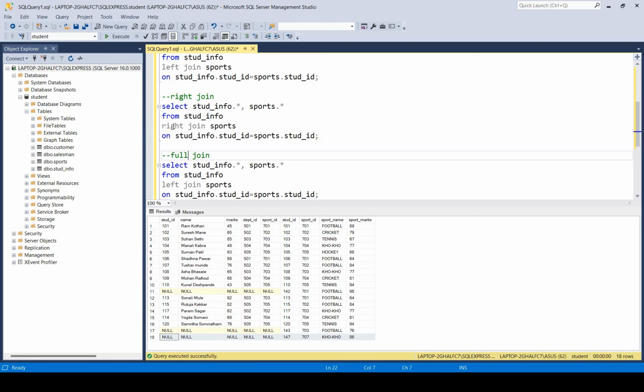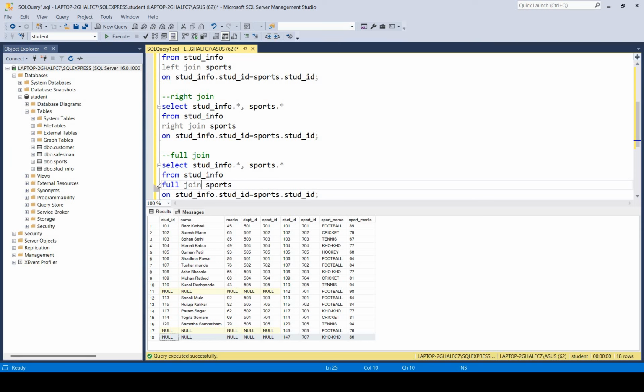Full join combines the result of left join and right join. It fetches all the records from the left table and all the records from the right table, and if any records don't match with each other, it places null values for that record. That is nothing but the full join.